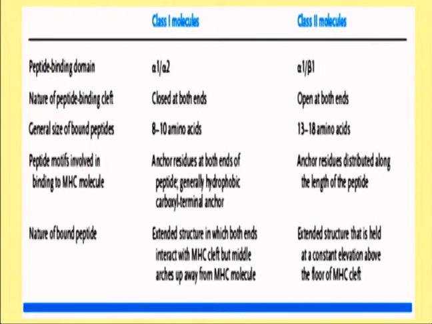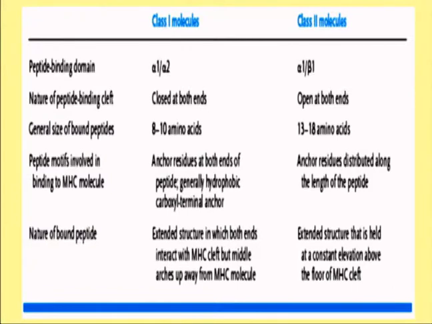Now, these are the differences between MHC class 1 and class 2 molecules, and you can see the peptide binding domain in the case of MHC class 1. It is present on alpha 1 and alpha 2. In the case of class 2 molecules, it is present on alpha 1 and beta 1. In MHC class 1, the peptide binding cleft is closed. In the case of MHC class 2 molecule, it is open at both ends.